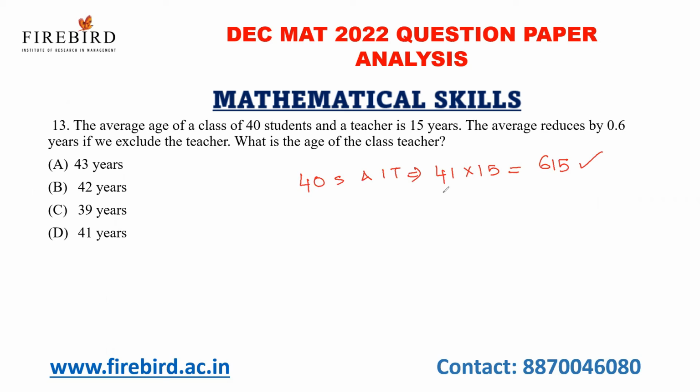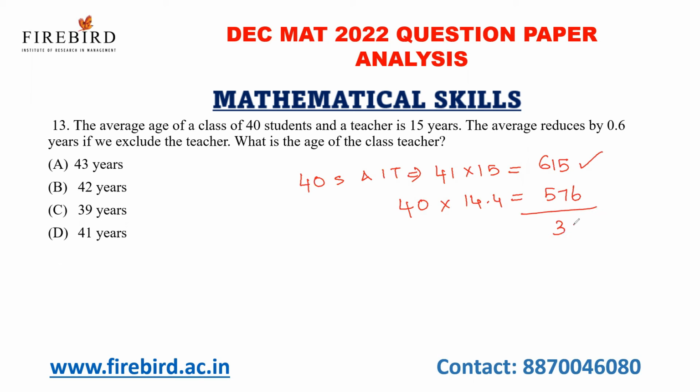The average reduces by 0.6 if we exclude the teacher. See, if I exclude the teacher, total count will be 40, that is students alone, and the average reduces by 0.6. So 40 into 14.4, which is equal to 576.